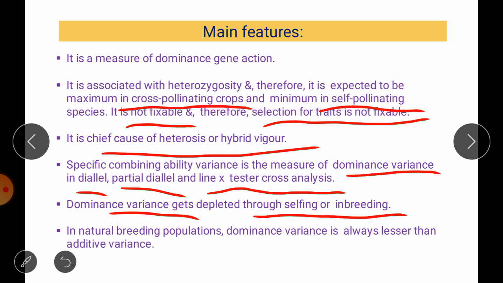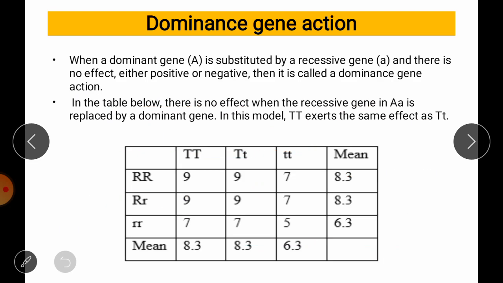Generally in natural breeding populations, dominance variance is always lesser than additive variance, because in a random mating population we have intermating or selfing, due to which this fraction is present in a lower amount compared to the additive variance.